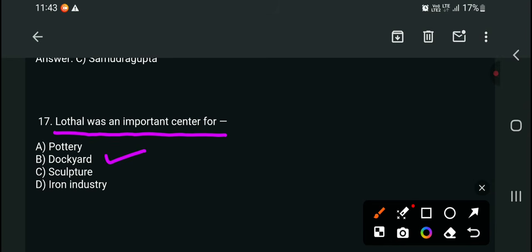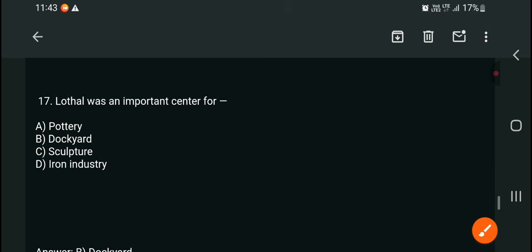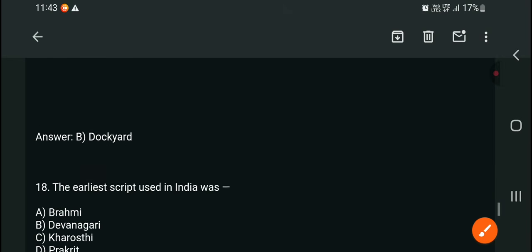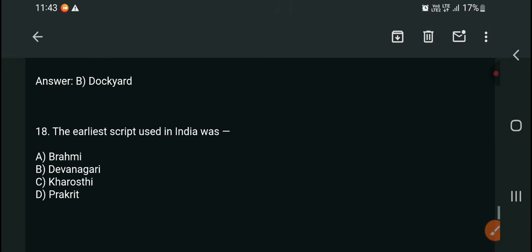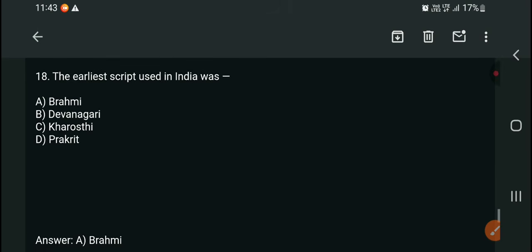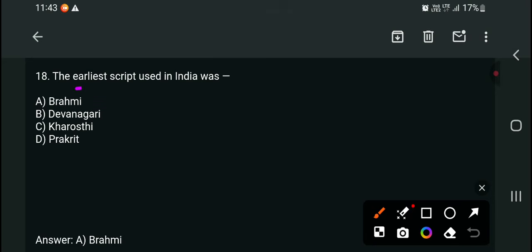So an important center for the dockyard. Yes, right answer. The next question, number 18. The earliest script used in India was Brahmi, Devanagari, Kharosthi, or Prakrit. The earliest script. The answer is Prakrit? Check here. No, Brahmi. The earliest script used in India is Brahmi.